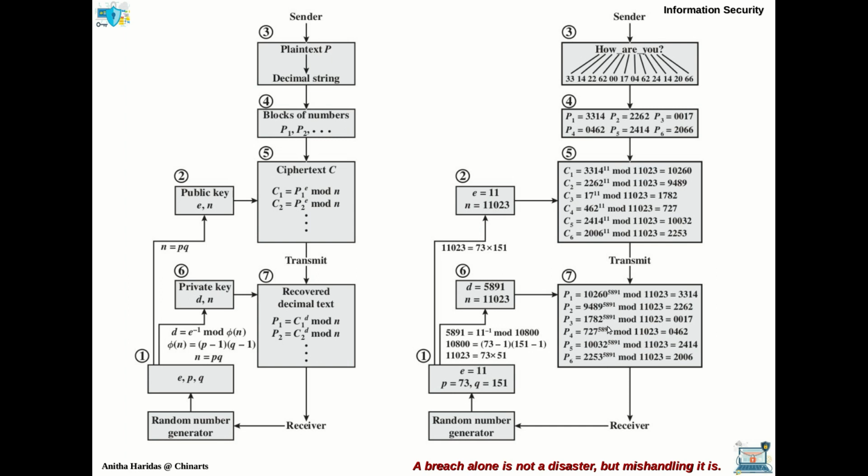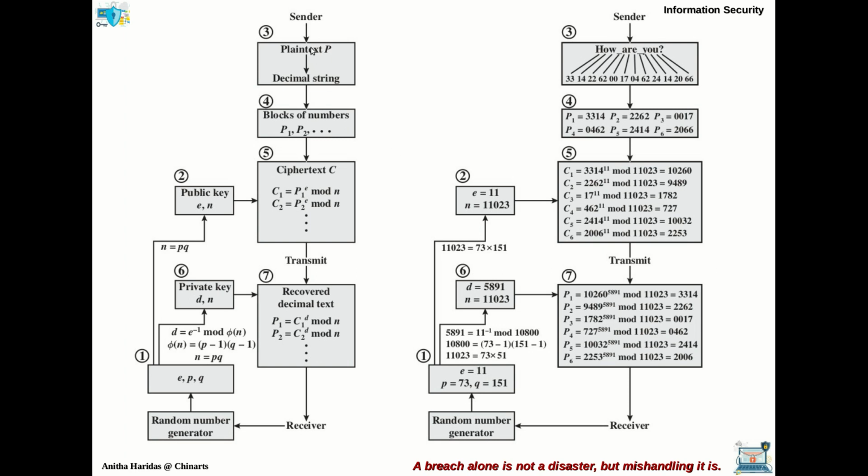And each decryption will take D comma N, 5891 and 11023, D comma N, as the private key for decryption. So for P1, P2, P3, all of these, it is using the same private key, and for the calculation of C1, C2, C3 it is using E comma N as the public key, right?